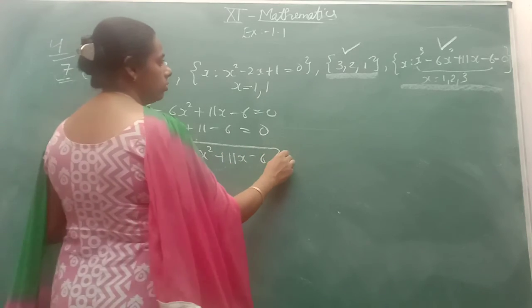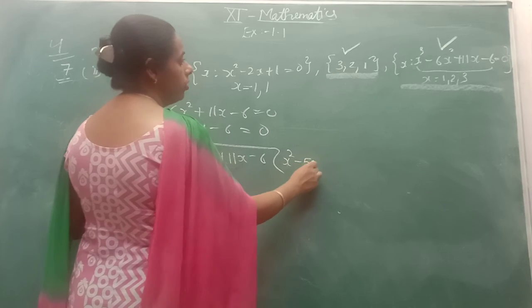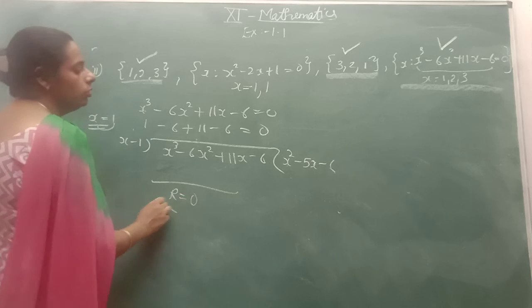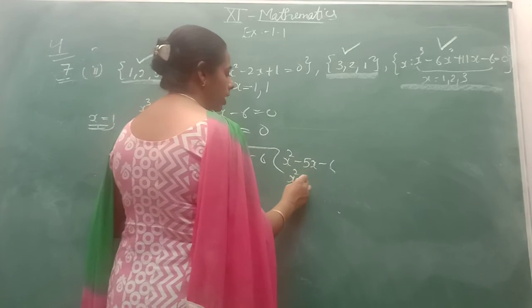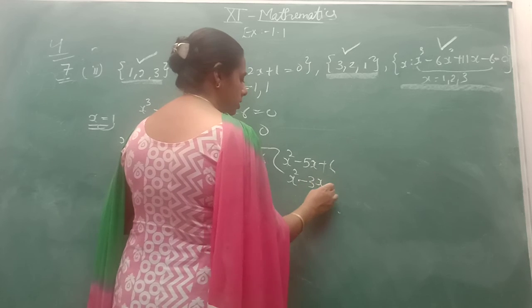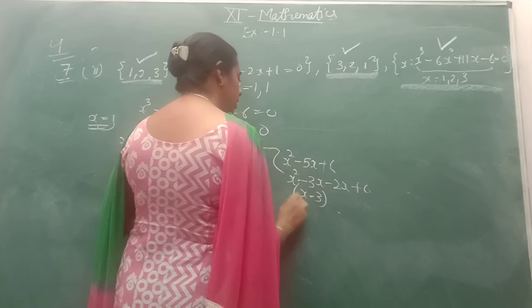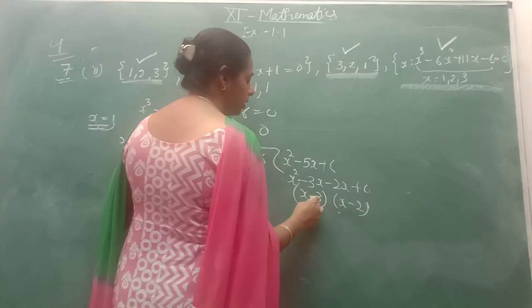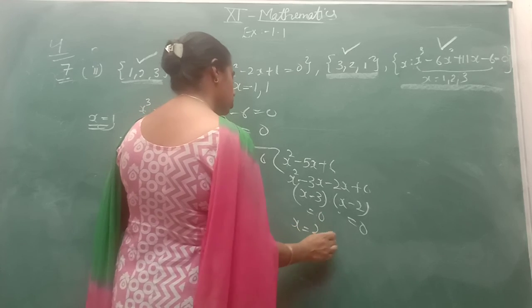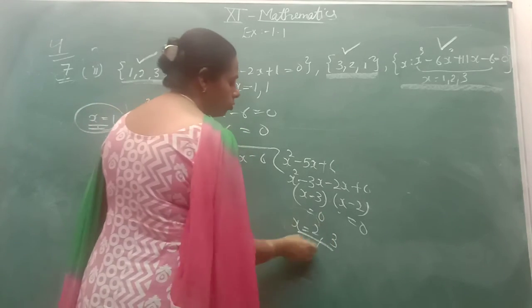Then you will have a quadratic equation x square minus 5x plus 6 and the remainder should be 0. Then you make the factors of this. You will have x minus 3 and x minus 2 as factors, equal to 0. You will have x equal to 2 and 3. In this way you will have the three zeros of this cubic equation.